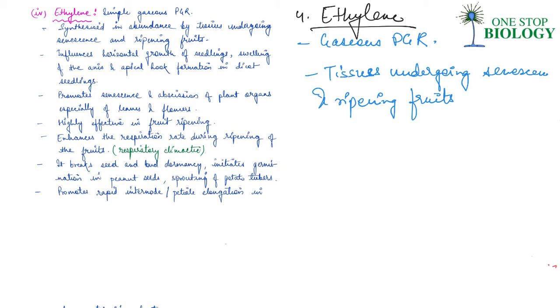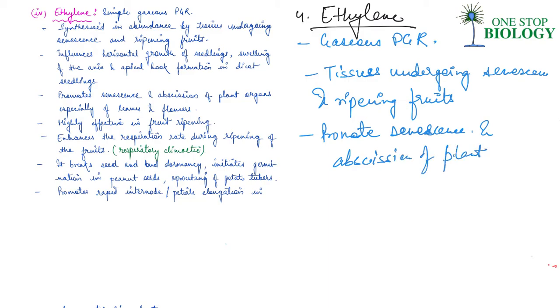So basically, ethylene promotes senescence. Obviously, it will be just opposite to what we were studying before this. So this promotes senescence, right? And also abscission of plant organs, especially of leaves and flowers.